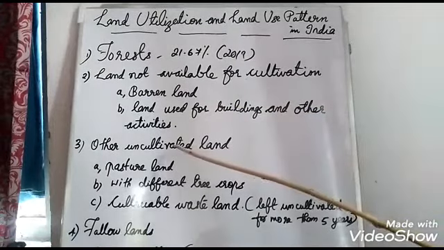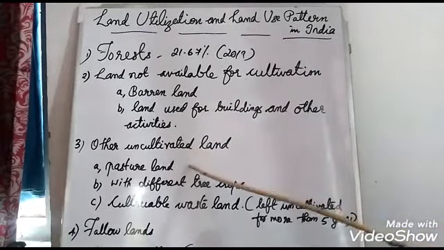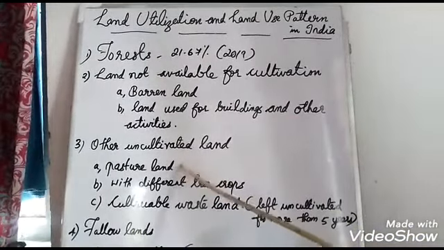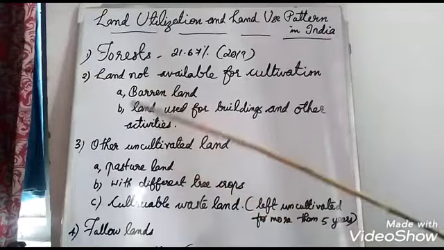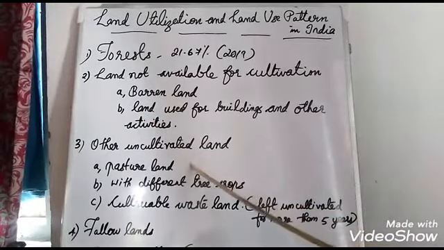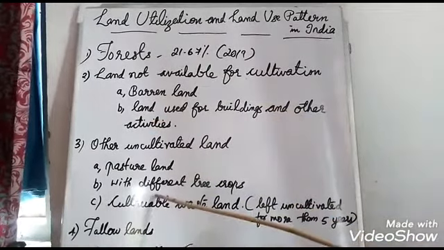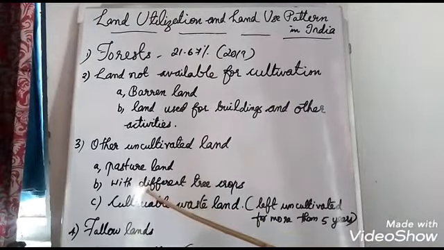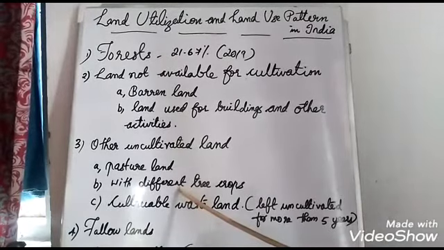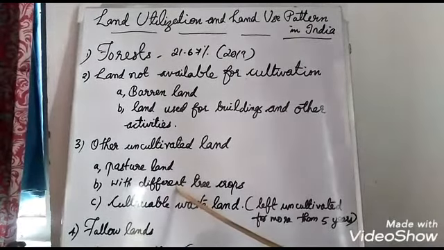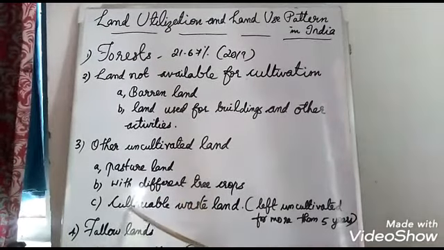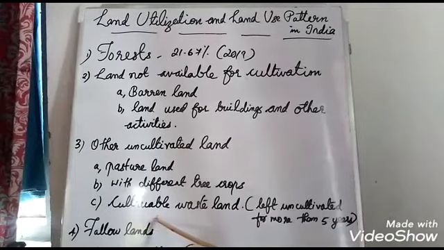And the third one, other uncultivated land, which includes pasture land and grazing land, which is full of grass. It's a part of the forest region also. Another category is land with different tree crops, miscellaneous tree crops. That is the word given in your textbook. Miscellaneous, a variety of trees are there.